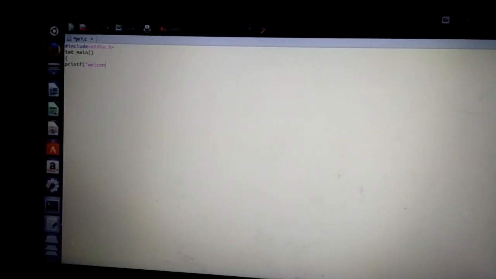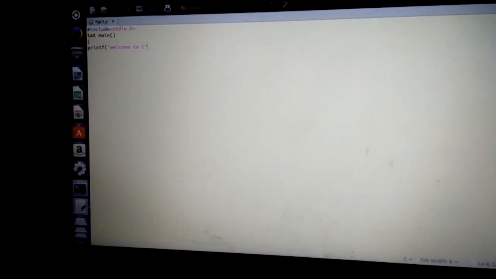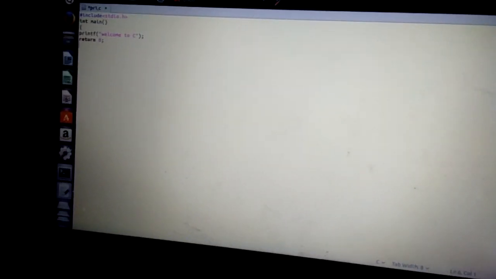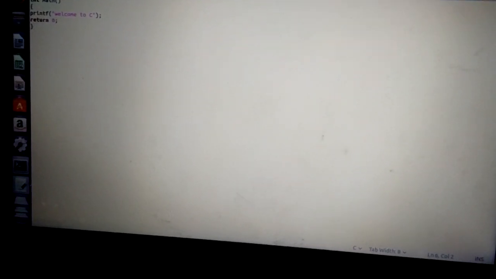So, a simple program. Let me printf, say, "welcome to C". Then return 0. Why return 0? Why int main? Everything else I will disclose in the coming sessions. Don't worry. For now, only how to write, compile and execute. Now you can save it, because you have a minimum basic idea about the Unix commands. That's fine enough.